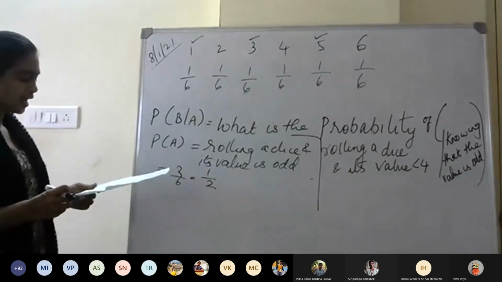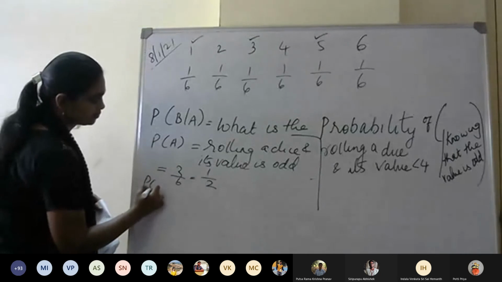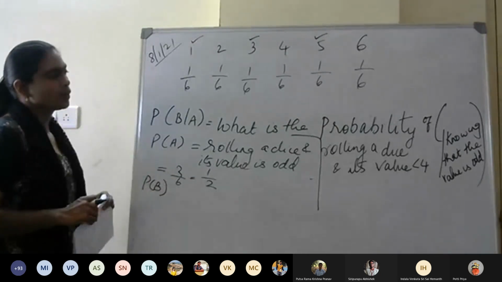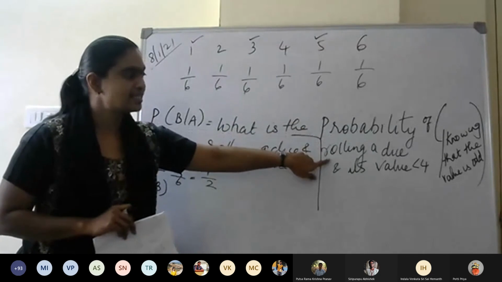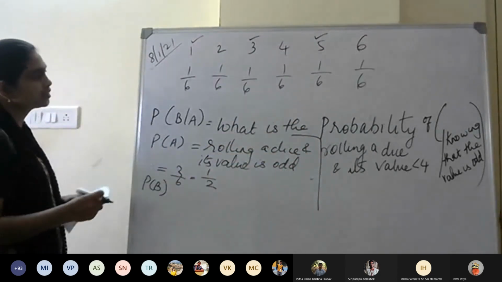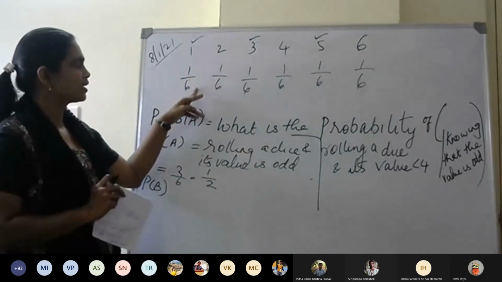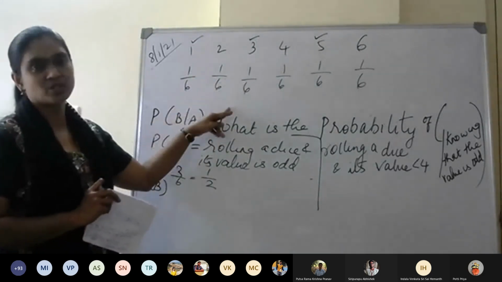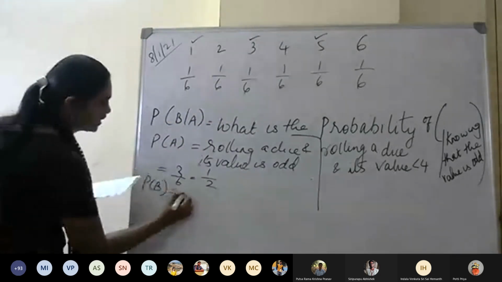And next we have to find probability of B. What is probability of B? That means rolling a dice and its value is less than 4. Value less than 4 means up to this. So 1 by 6 plus 1 by 6 plus 1 by 6. That is once again 3 by 6, 1 by 2. Same as above.